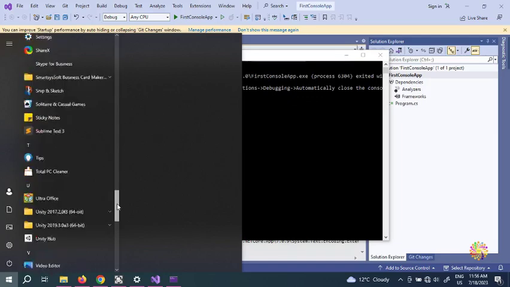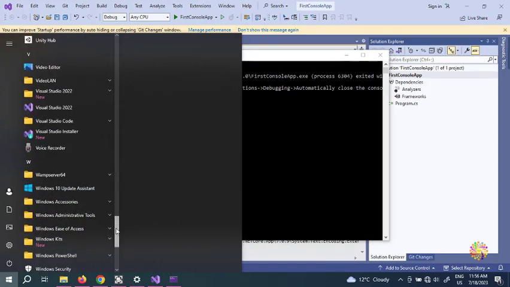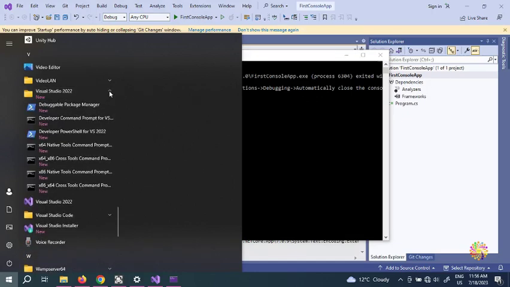Come all the way to Visual Studio, not the code, because I have the code too, but Visual Studio 2022. As of the recording of this video, this is the latest version of Visual Studio, which is 2022.